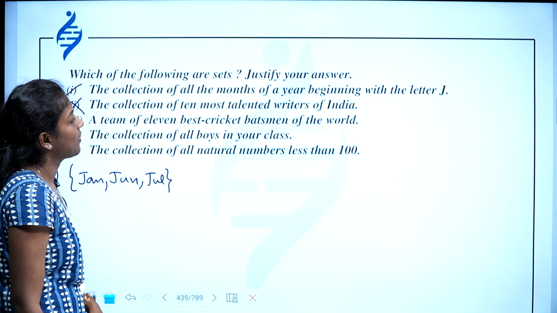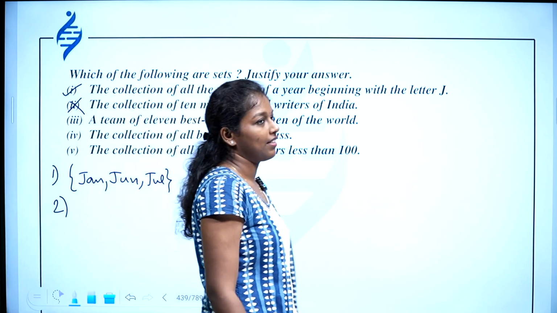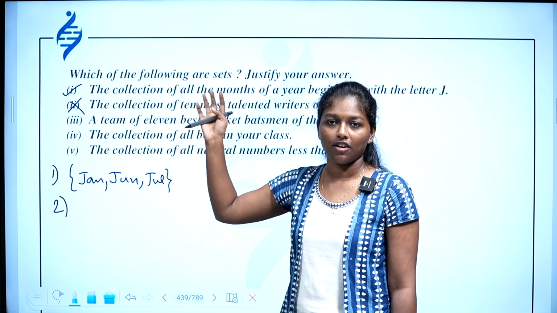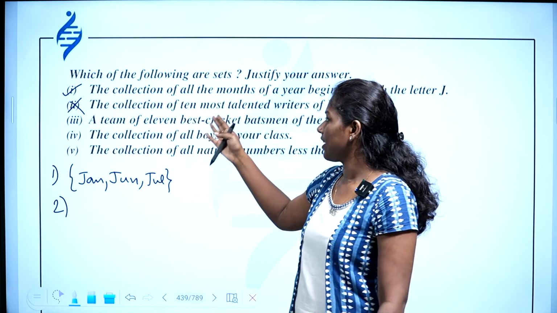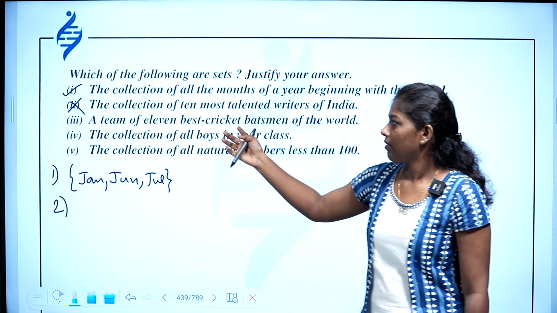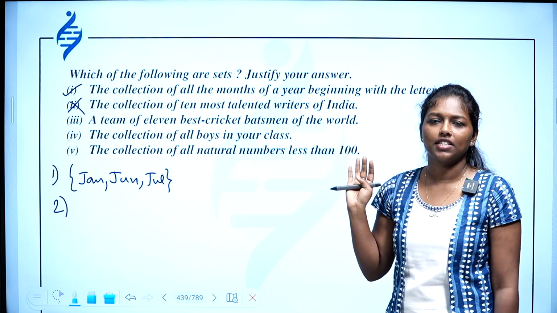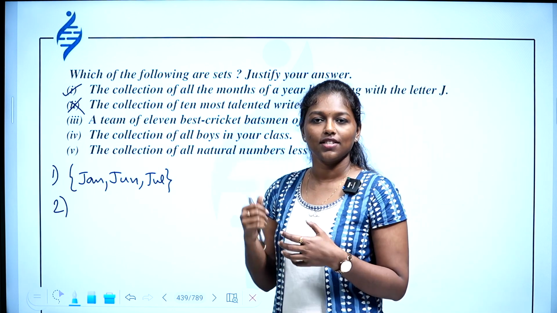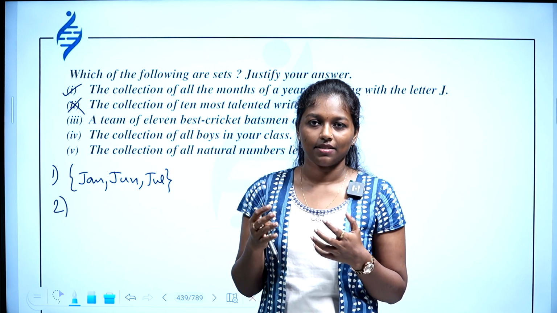Then a team of 11 best cricket batsmen of the world. This is similar to our second question, because nothing is given, just best cricket batsman, and on the basis of what criterion is not given. So we cannot analyze.